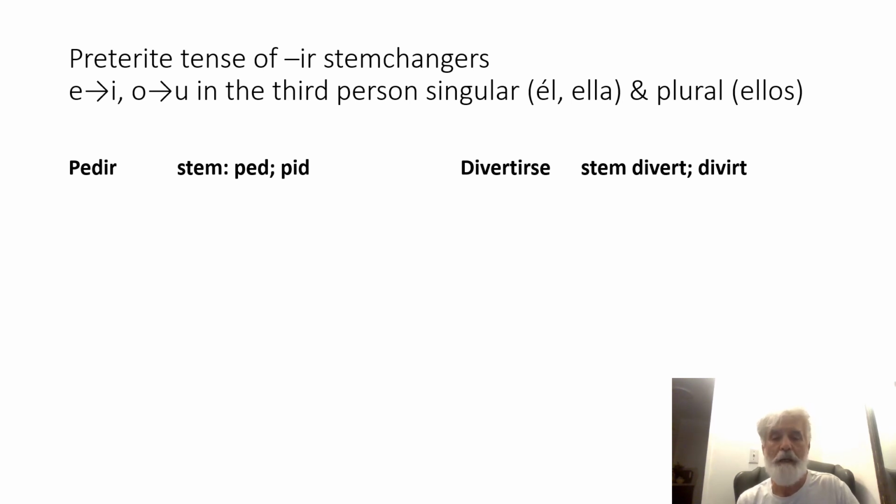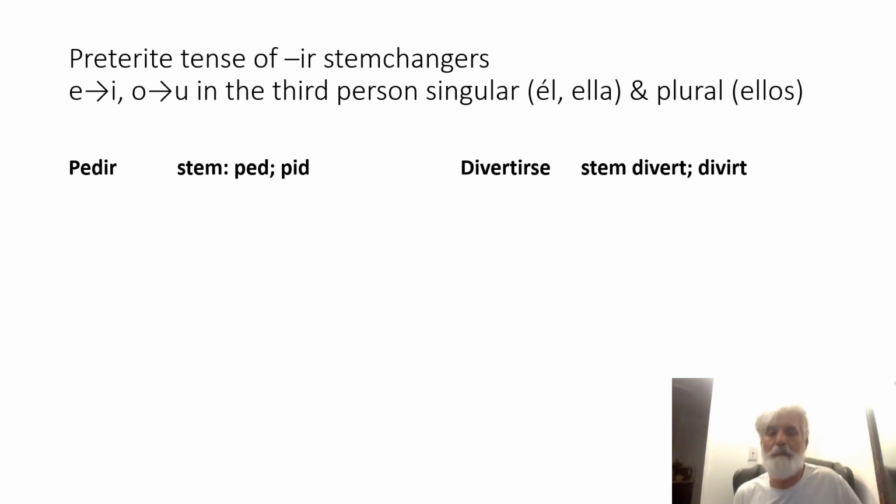Let's take a look. So the verbs that end in IR, verbs that are IR stem changers. We've learned quite a few of these verbs back in the first semester. These are verbs that in the present tense have a stem change that end in IR.